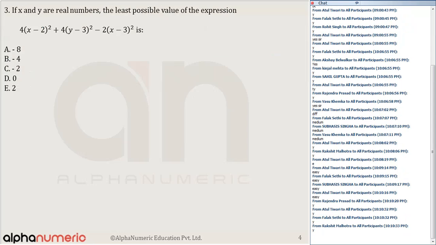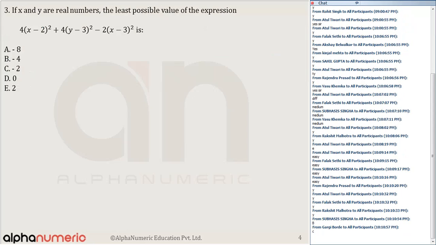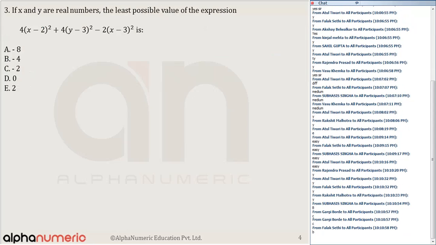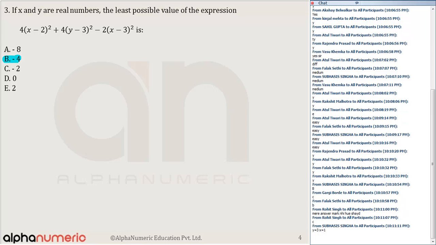Question number 3. The correct answer for question number 3, like some of you have given the answer, the correct answer is option number B, which only 22% of you have got it right. I'll say not a very easy one. But for the students of alphanumeric, उनके लिए तो ये easy था, because we have done a lot of questions and I told you whenever it comes to the maximum minima, the important thing is you should try to convert the equation in the form of a perfect square. Yes or no? In the form of a perfect square.